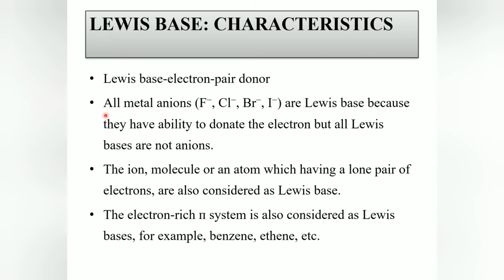Any ion, molecule or atom which has a lone pair of electrons is considered a Lewis base. And an electron-rich pi system is also considered a Lewis base. For example, benzene, because it can donate a pair of electrons to an electron-deficient species.